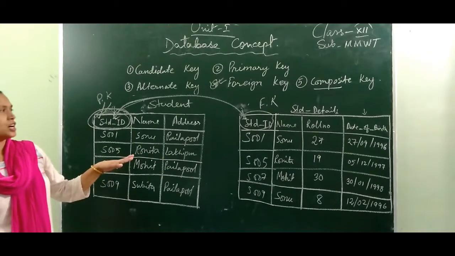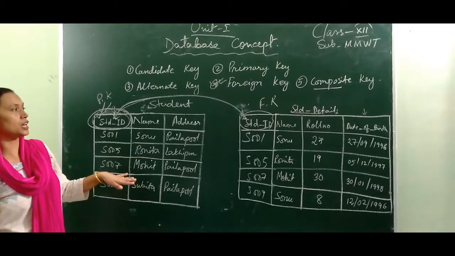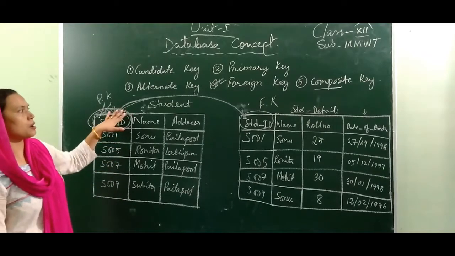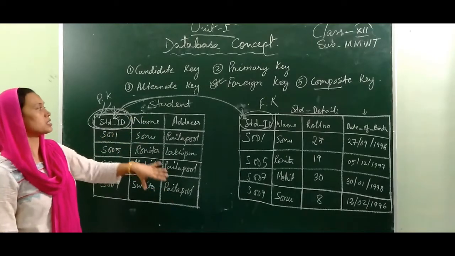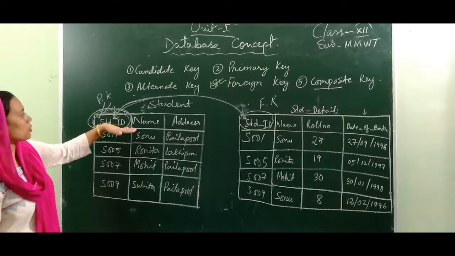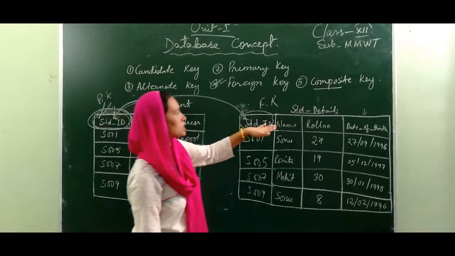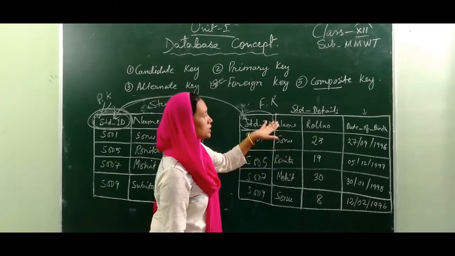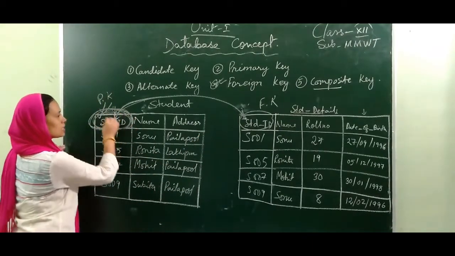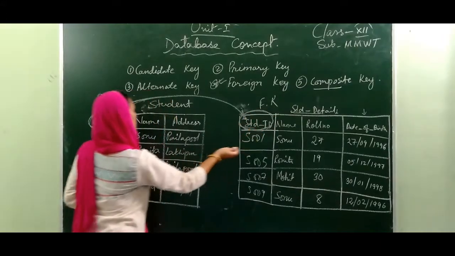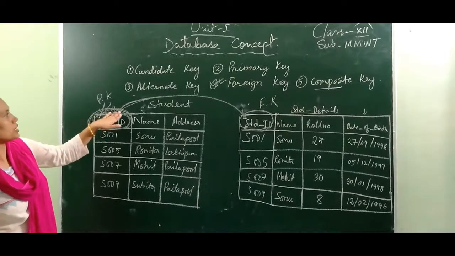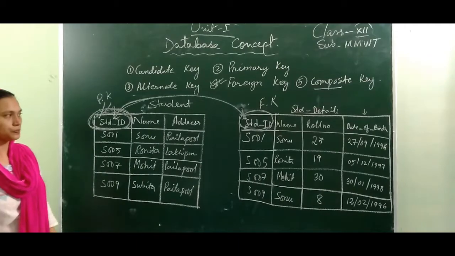That means we can have two, three, four, five similar reference tables. We cannot set a huge amount of data in a single table, so we can create different tables inside a database. In some tables there will be a contact number, in some there will be details of the student, in some there will be details of the parents. But we need a reference number. So here the student ID is the reference number. So these fields are known as the primary key of the first table and the foreign key of the other.